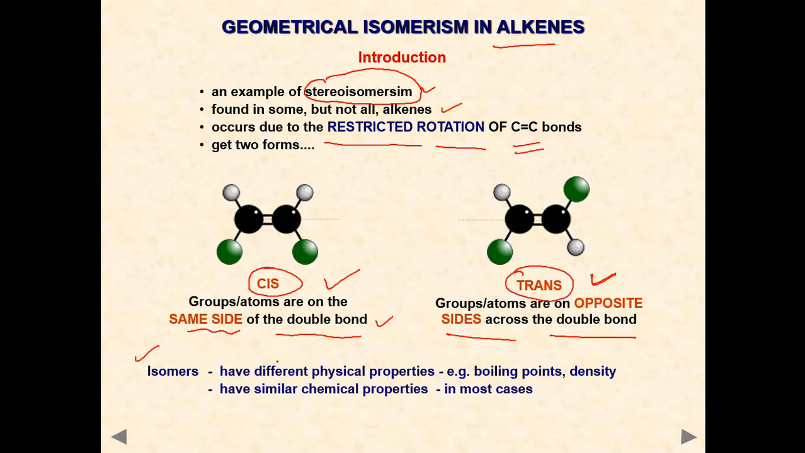Now, isomers have different physical properties. For example, boiling point and density are different. They have similar chemical properties in most cases. Chemical properties are similar, but boiling points and other physical properties are different.